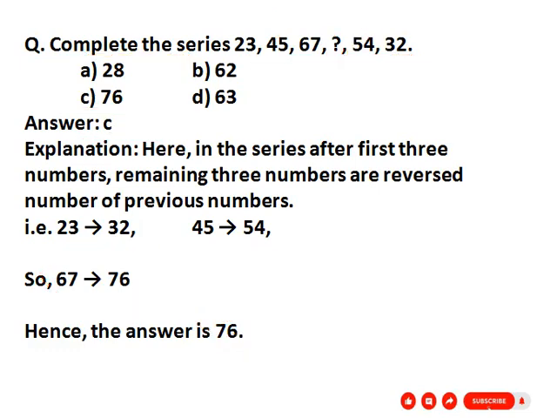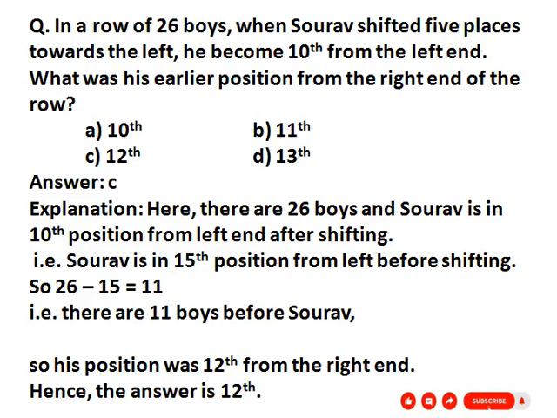Now our next question is: in a row of 26 boys, when Saurabh shifted 5 places towards the left, he became 10th from the left end. What was his earlier position from the right end of the row? So what is given? Total number of boys, 26.